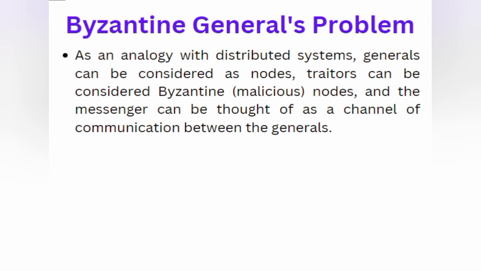So in the generals problem, each general is considered as a node or a computer, the messengers as the communication channel, and the traitors as the malicious nodes, which are sending abnormal messages to all the nodes. Malicious means it may be hacked by someone or it is not working properly.